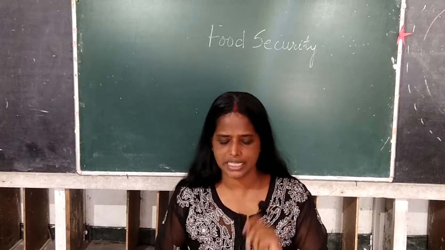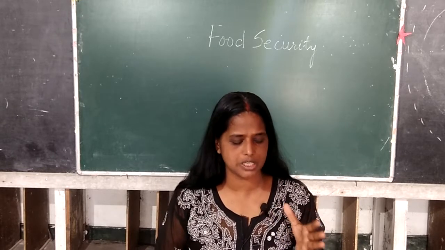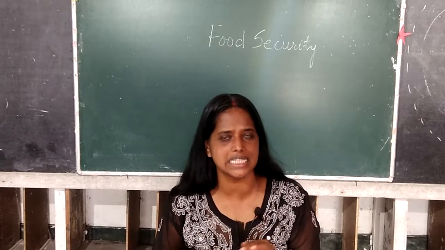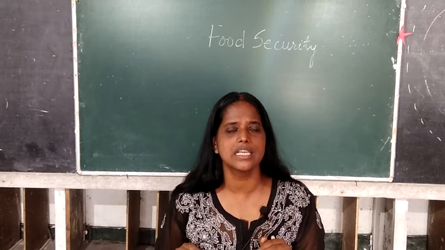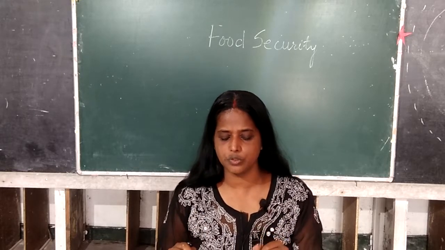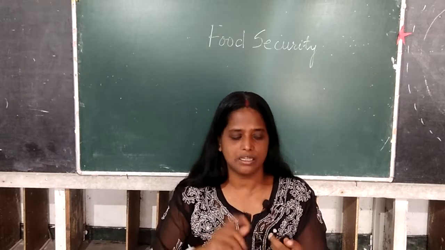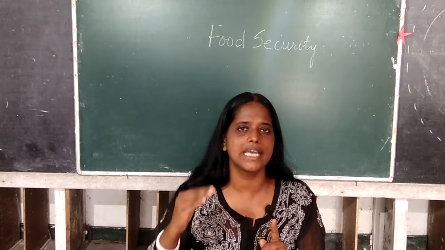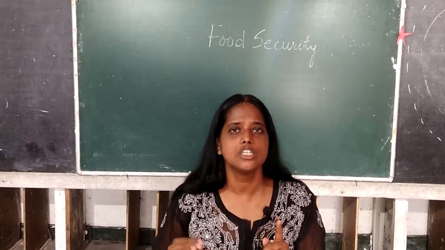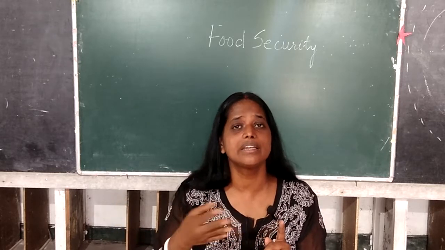All the points are given. You don't need to read the entire chapter. Please go through pages 116, 17 and 18. The different reasons why there is a need for food security: number one is because the population has been growing geometrically, but food has been growing arithmetically.